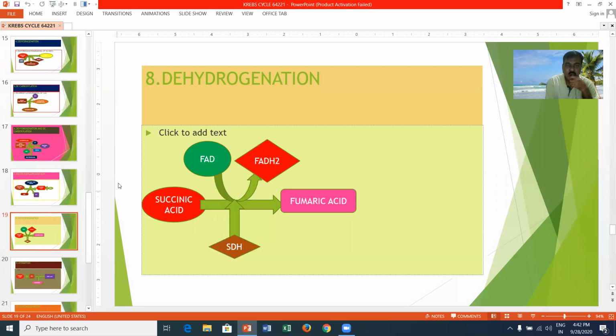Next one is dehydrogenation. Dehydrogenation means the removal of hydrogen components from the substance. Succinic acid undergoes dehydrogenation in the presence of the enzyme succinic acid dehydrogenase and converts into fumaric acid. Here FAD is reduced to FADH2.